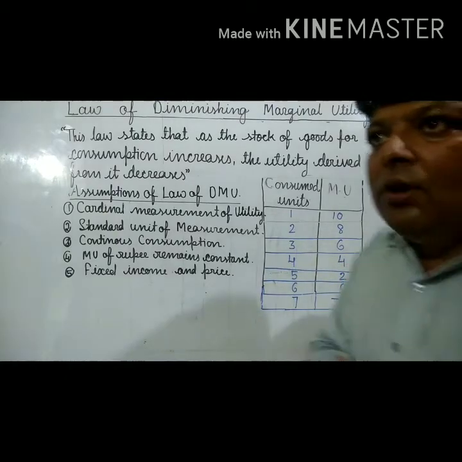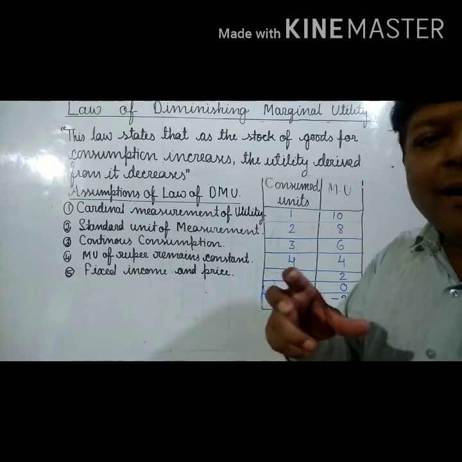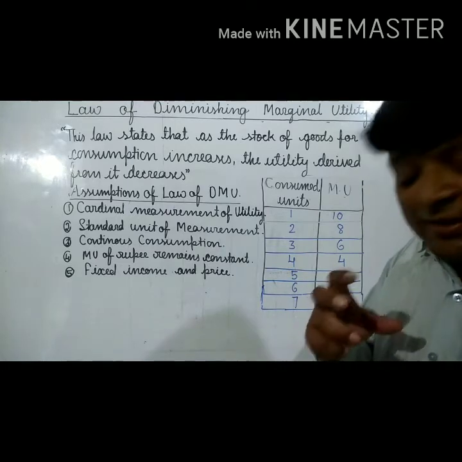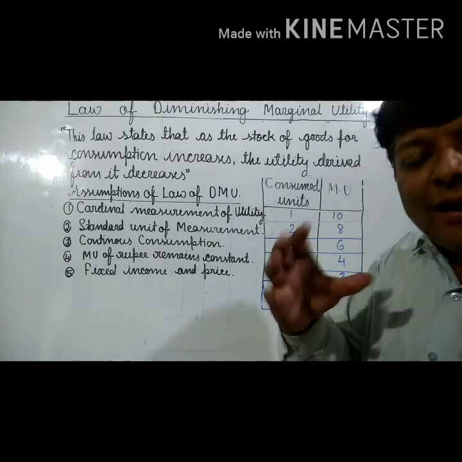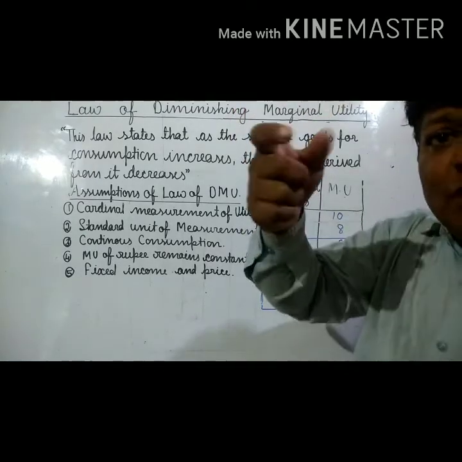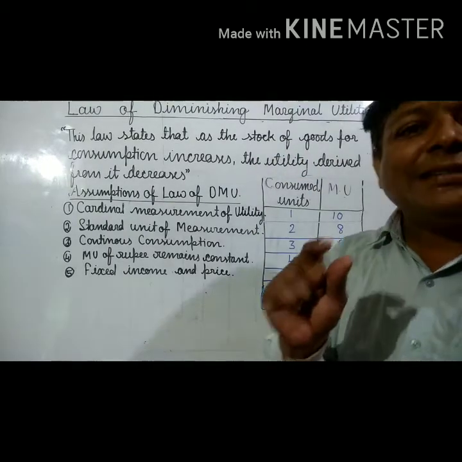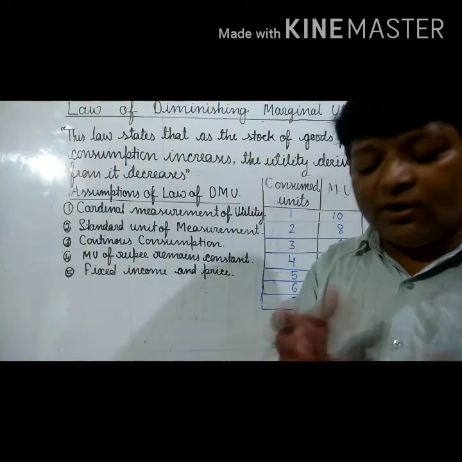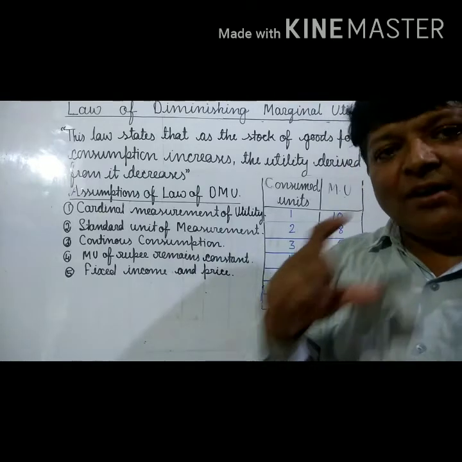Means, when you want to quench your thirst and take water, you should be given a glass full of water. It does not mean a drop of water will be given into your mouth. If it is not of standard shape or size, it would never provide satisfaction to the consumer. Means a standard unit should be there.